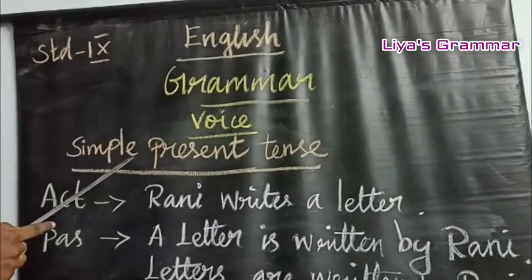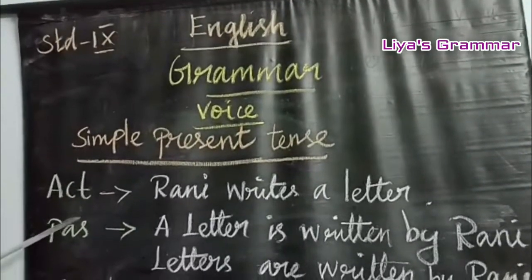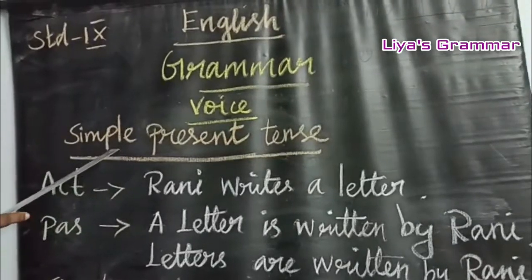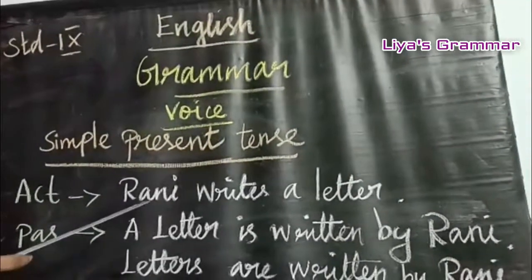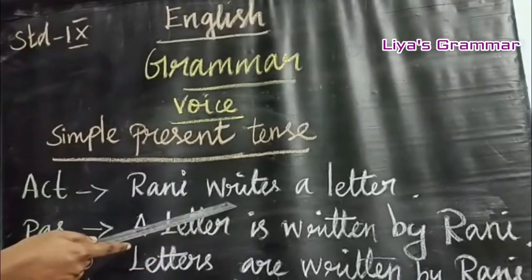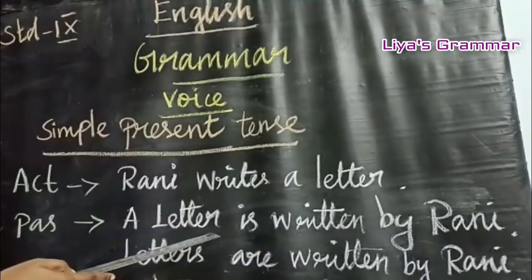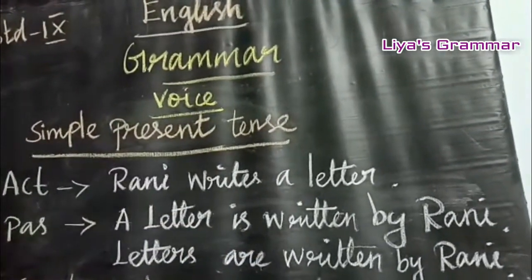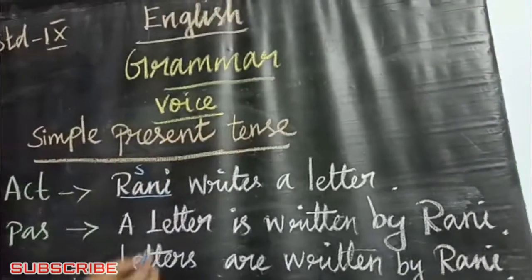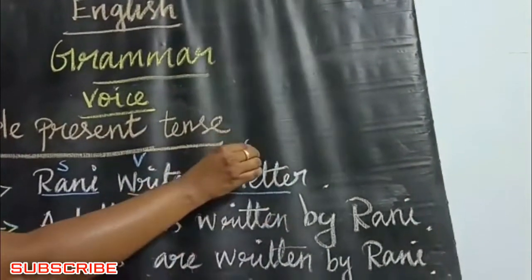Let's move on to the simple present tense. Before changing into passive voice, you should give more importance to tense. In the first rule, I already mentioned it. Rani writes a letter. This sentence is active voice. A letter is written by Rani. This is passive voice. So here, Rani is a subject. Writes is a verb. A letter is an object.